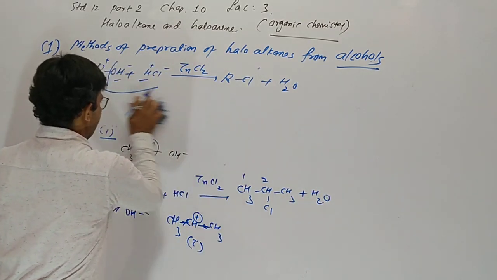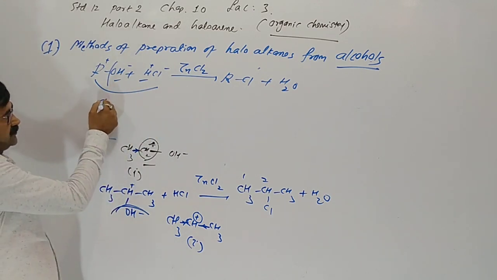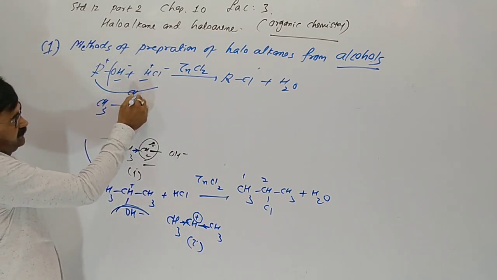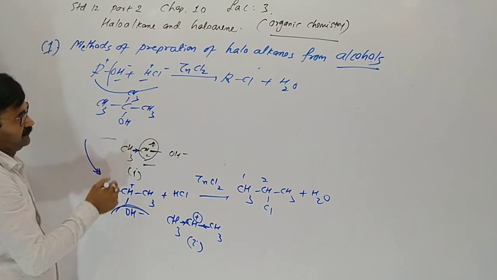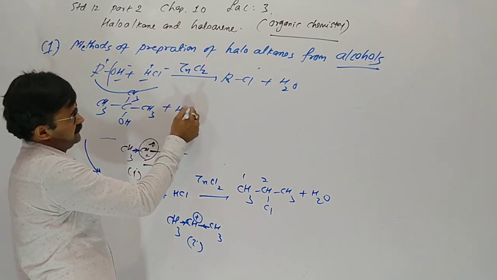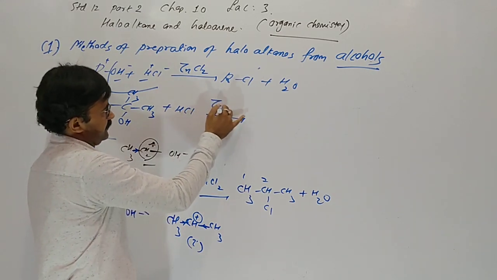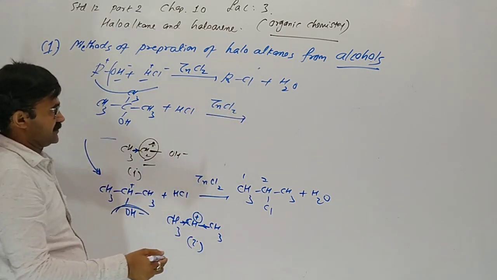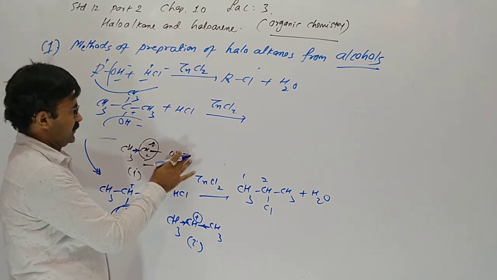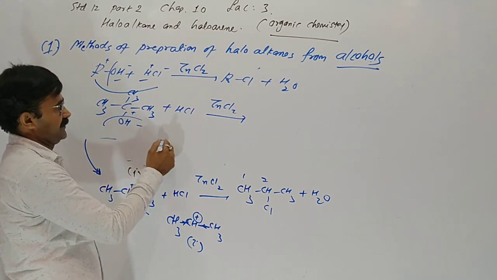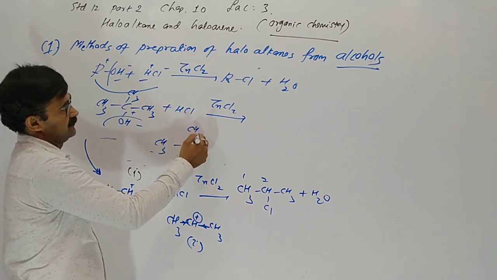Now in tertiary alcohol, 2-methylpropan-2-ol is taken. Reaction with HCl in the presence of ZnCl2. Here OH is removed, so here our carbocation is now tertiary.